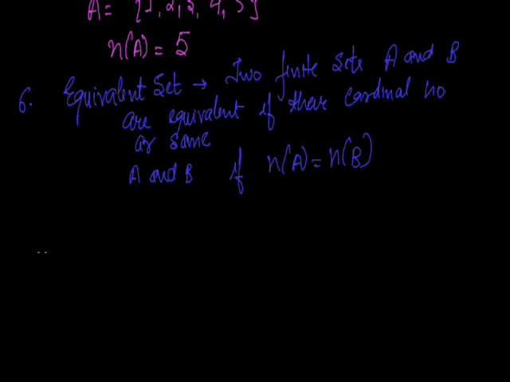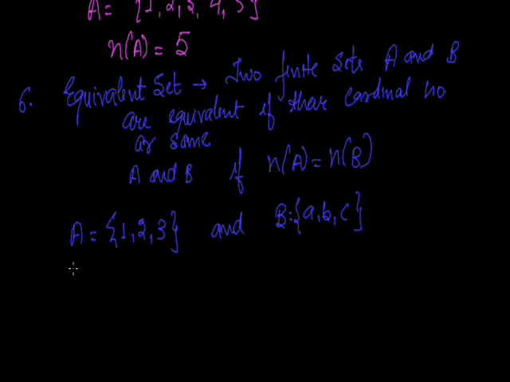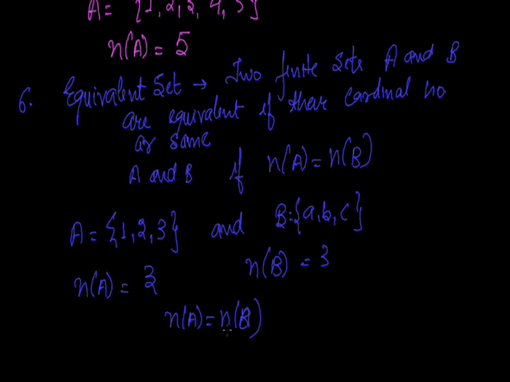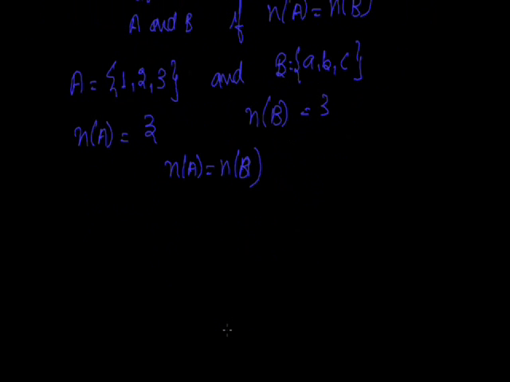Let's take an example. If set A has elements 1, 2, 3 and set B has a, b, c, then A has 3 elements, therefore n(A) is equal to 3, and B also has 3 elements, so n(B) is equal to 3. What does it mean? n(A) is equal to n(B), so that means A and B are equivalent sets.